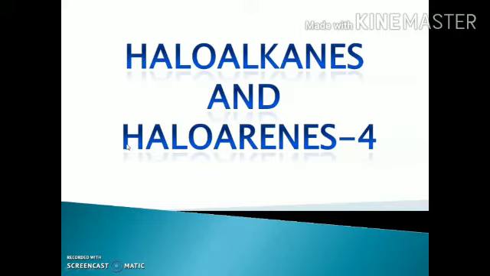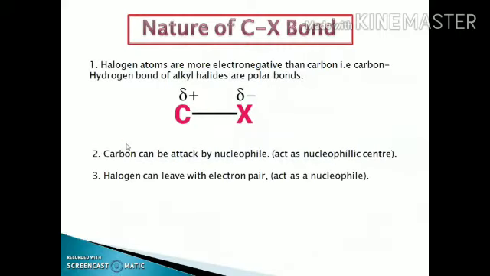Before this, we have to discuss the nature of the carbon-halogen bond. As we know, the halogen group is more electronegative than the carbon. Therefore, the carbon-halogen bond is a polar bond, where the carbon has some partial positive charge and the halogen group has the partial negative charge.